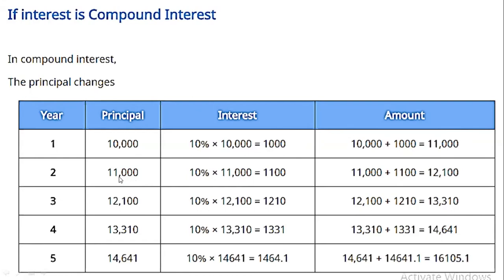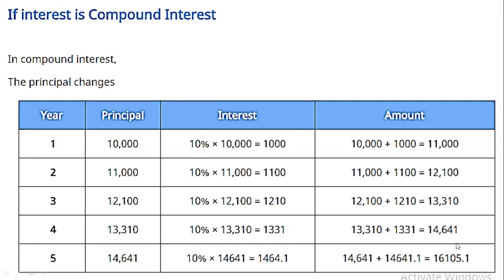When the second year ends, you will get the interest on the basis of the previous year's principal. Our previous year's principal was 11,000. So 10% of 11,000 will be 1,100. This will be added, and the next time the interest will be counted with respect to the previous principal. So this is the system.